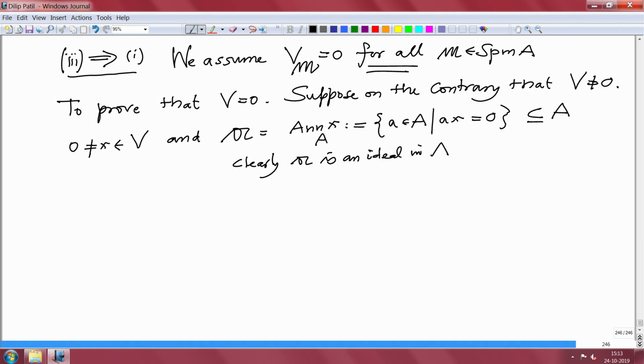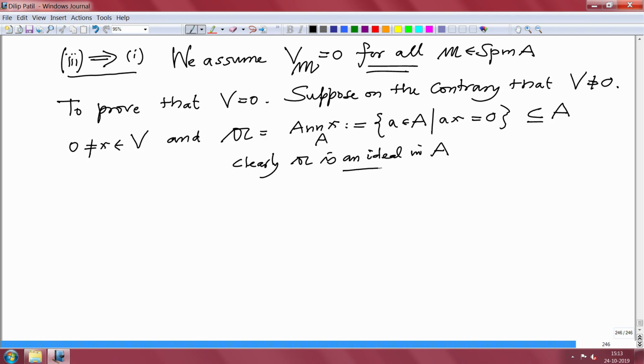in A. That is because if a is there, b is there, then a plus b or a minus b, they will also kill x, therefore they are elements here. Similarly, if a is there and c is an arbitrary element of A, if ax is 0, then cax is also 0, that means ca belongs to it.